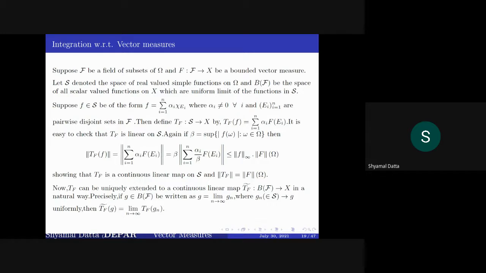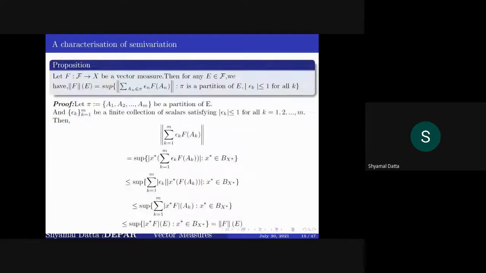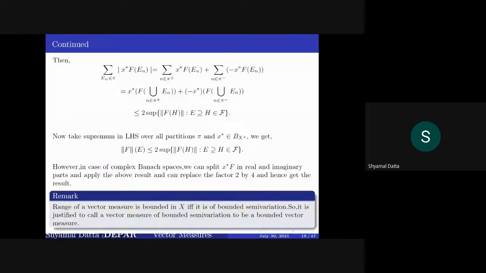But equality is a bit of a challenging part, though we can show this. I've not written this down, but this is the big challenging part. For the time being, let us take it for granted that the norm of T_F tilde is equal to the semi-variation of F over omega. We shall use this for a consequence of the Nikodym boundedness theorem later.